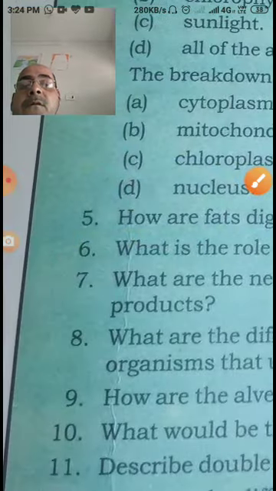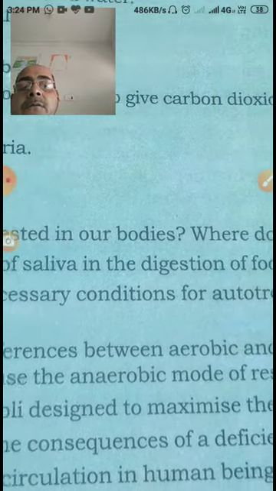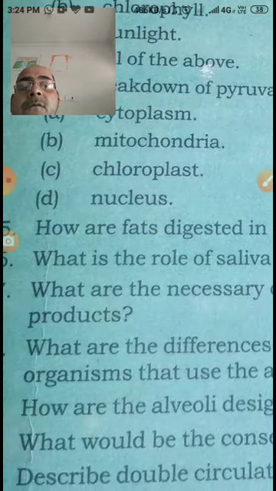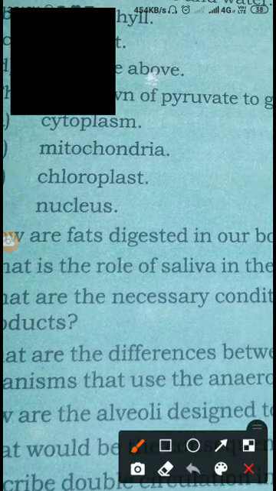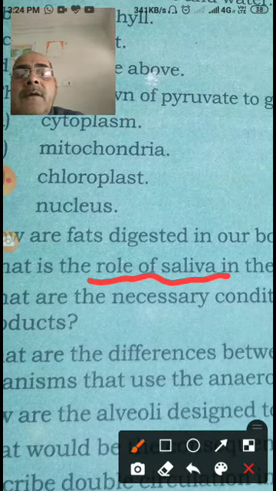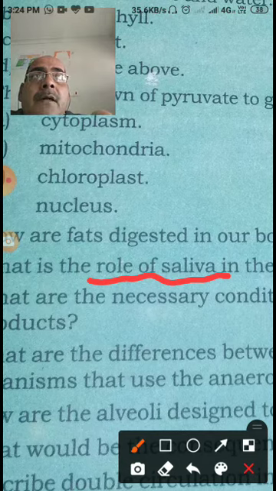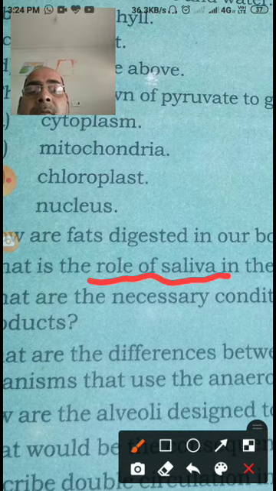My dear student, come to the next question: what is the role of saliva in the digestion of food? So dear student, answering this question, mark this. The role of saliva is to produce salivary amylase, which is responsible for the first digestion of carbohydrate inside the mouth cavity, and the secretion of lysozyme to maintain the pH of the mouth cavity.